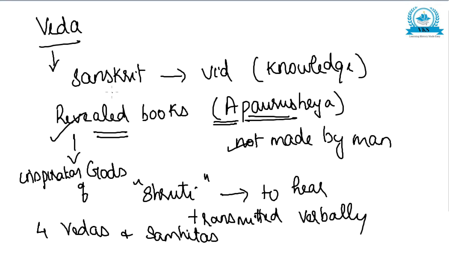So Veda, from the Sanskrit word Vid, or knowledge, they are revealed books. They are called Apaurusheya, not made by man. They are written under the inspiration of gods and are transmitted verbally. That is why they are also called Shruti, meaning to hear. So now let us move on to the first Veda, that is Rig Veda.